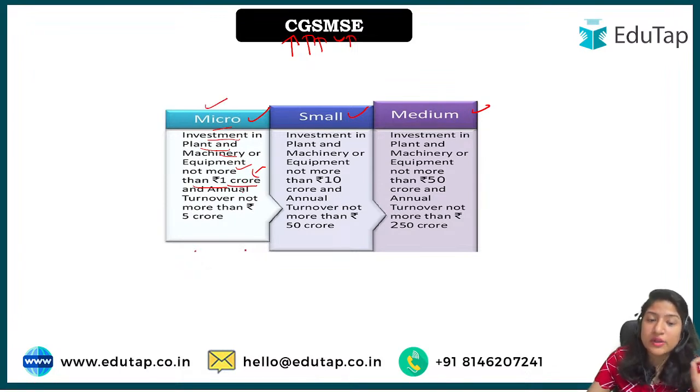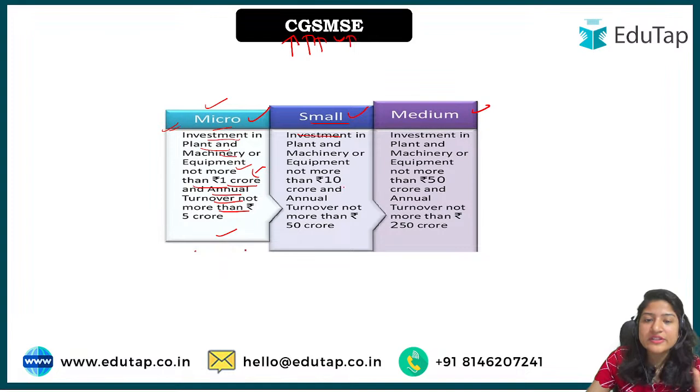And there is one more important point, that their annual turnover should not be more than 5 crore. So if the investment in machinery, plant and equipment is under 1 crore, and the turnover is under 5 crore, then they are categorized as micro enterprises.